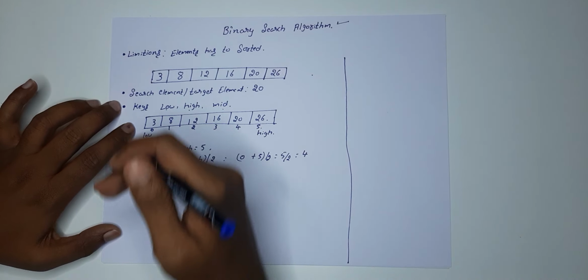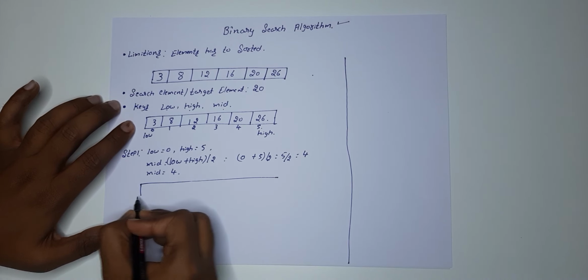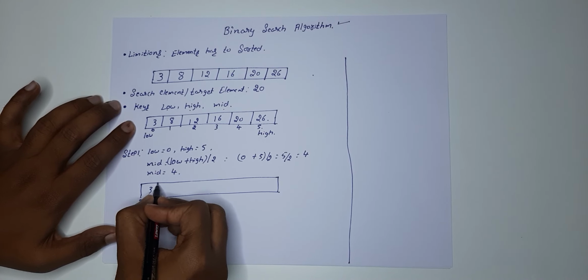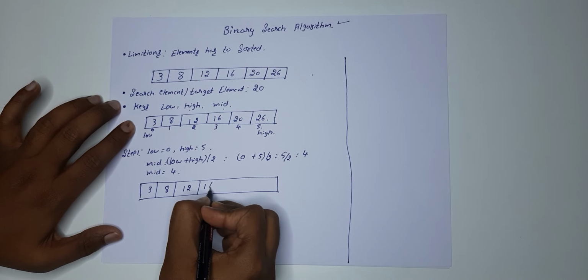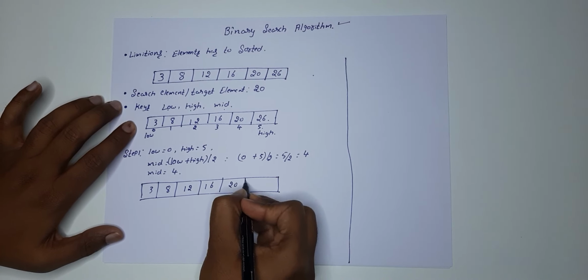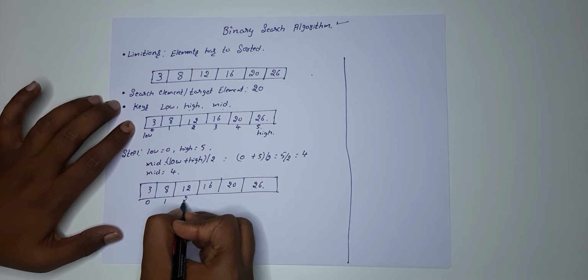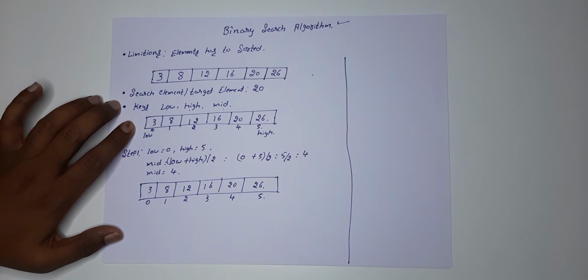Okay, so let me write this again. 3, 8, 12, 16, 20 and 26, with positions 0, 1, 2, 3, 4 and 5.